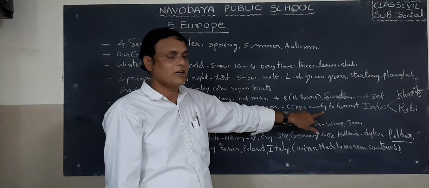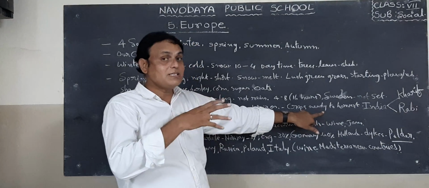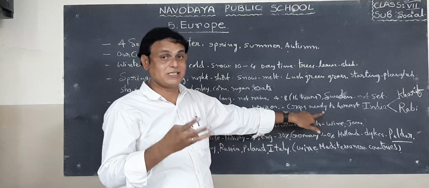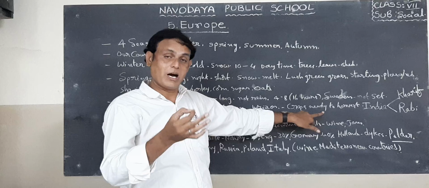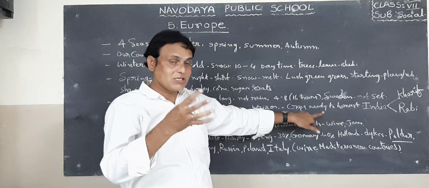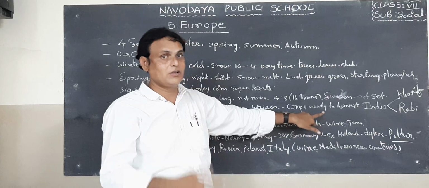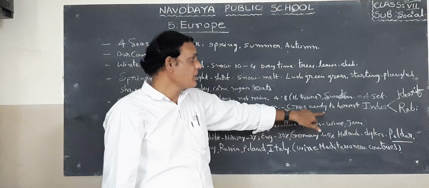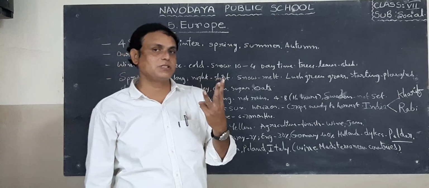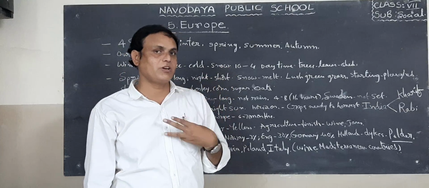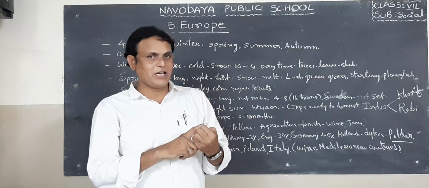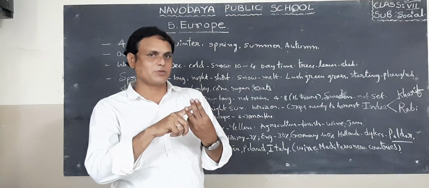I said already that in this area citrus fruits are growing. What are the citrus fruits? I said in the previous class: orange, grape, olive. So these kinds of crops are growing in that area. Especially we have 2 or 3 crop seasons. What are the 3 crop seasons in our India? Kharif season, Rabi season and Zaid season. So these are the 3 crop seasons here.